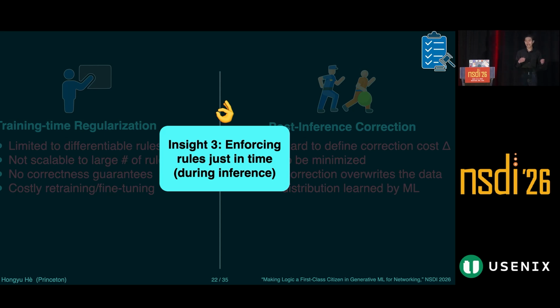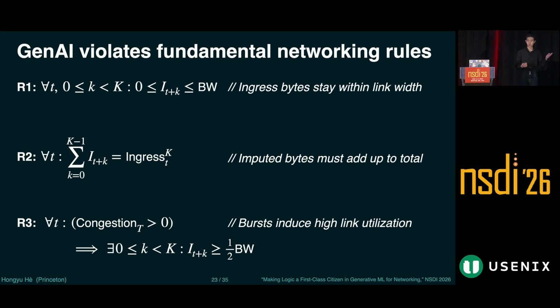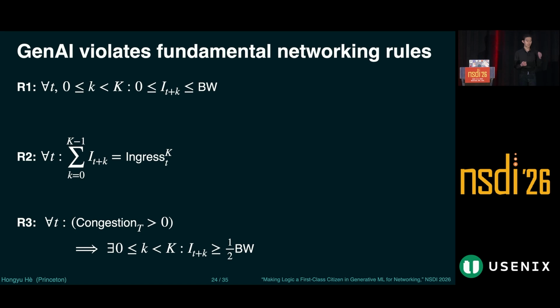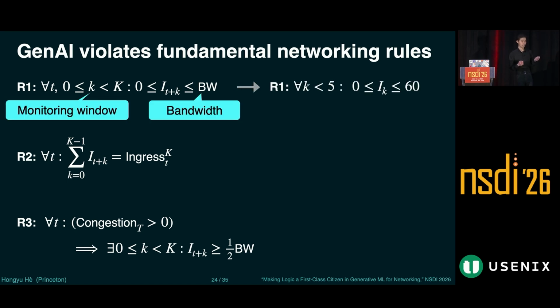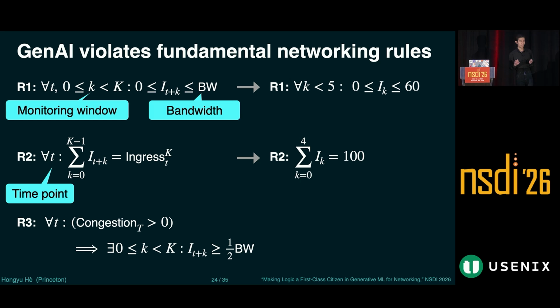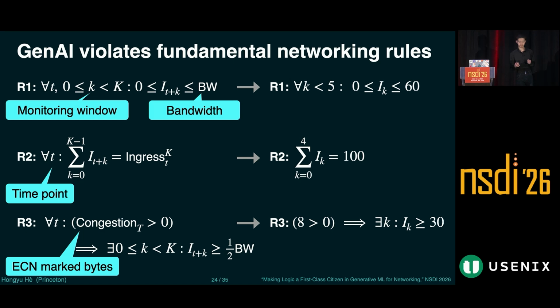To explain how this works, I will use the rules I introduced previously, R1 to R3, and I will simplify those rules by assuming a monitoring window of 5, a bandwidth of 60, the total ingress value to be 100, and we did observe some congestion signals as ECN mark bytes.